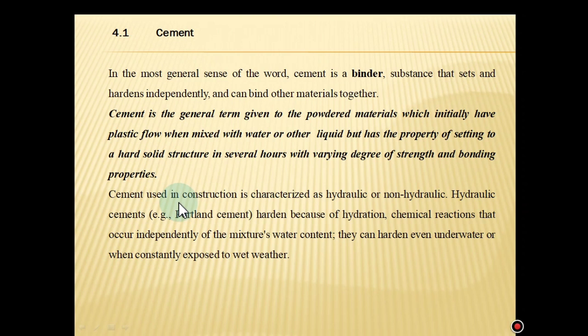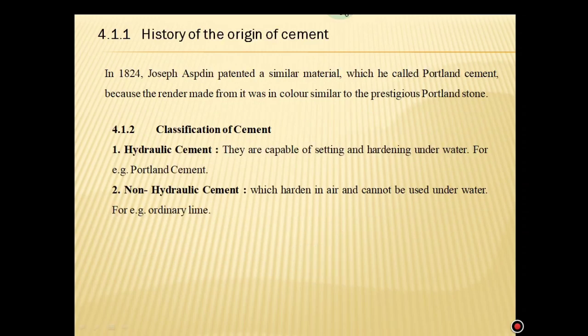Cement used in construction is characterized as hydraulic or non-hydraulic. Hydraulic cements harden because of hydration, chemical reactions that occur independently of the mixture's water content. They can harden even underwater or when constantly exposed to wet weather. History of origin of cement. In 1824, Joseph Aspdin patented a similar material, which he called Portland cement, because the render made from it was in color similar to the prestigious Portland stone.